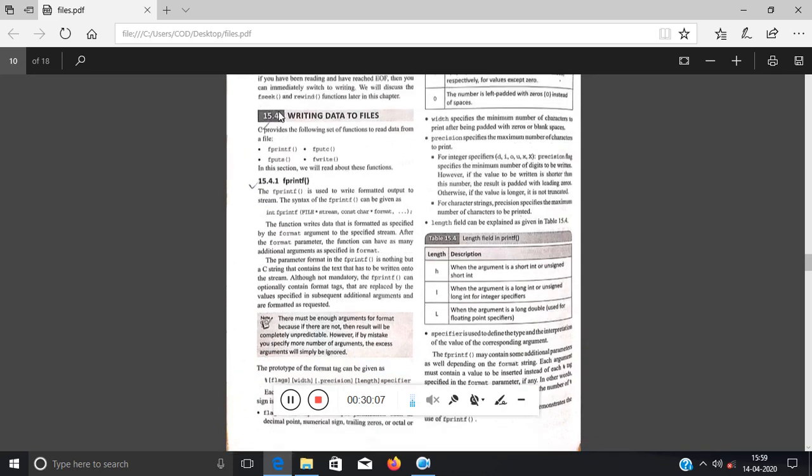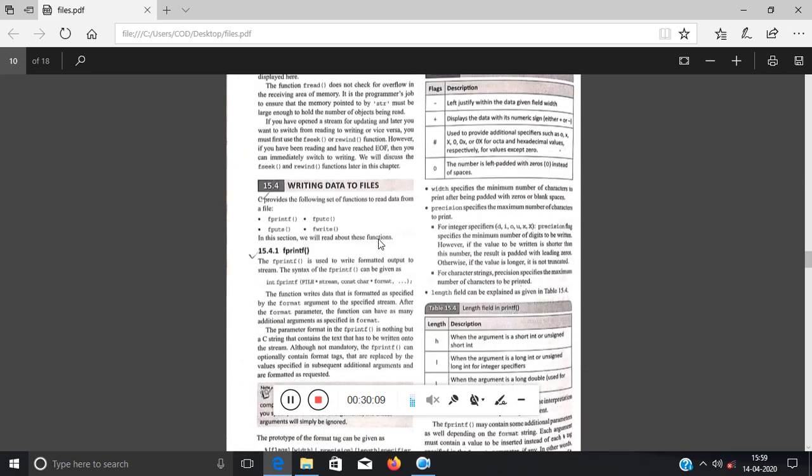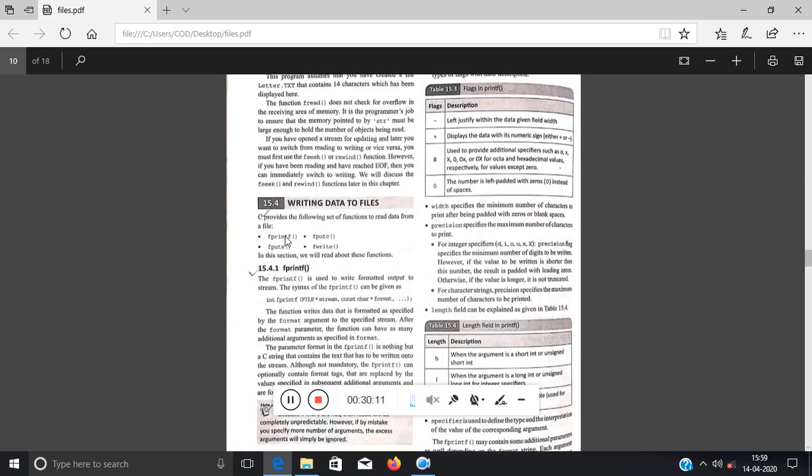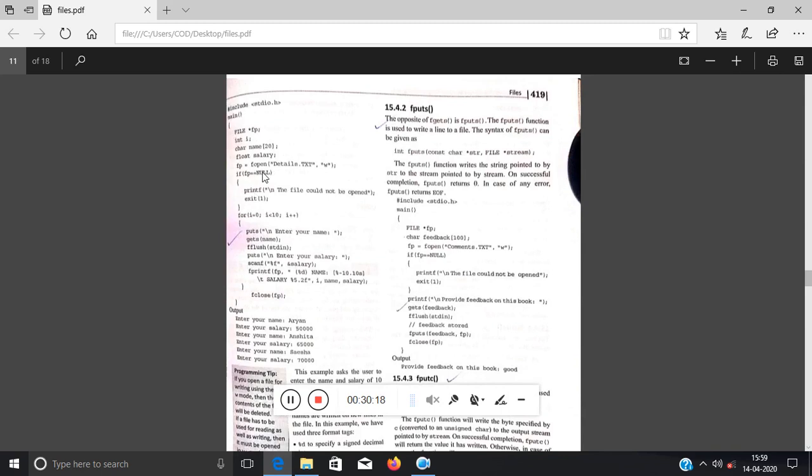Now for writing data into the file, the first function is fprintf. Previously we have done fscanf. So let's see an example. They have taken a char array name and a float salary to store something. They have opened details.txt in write mode. They have checked whether it is equivalent to NULL or not. If it is NULL, then obviously the file cannot be opened.